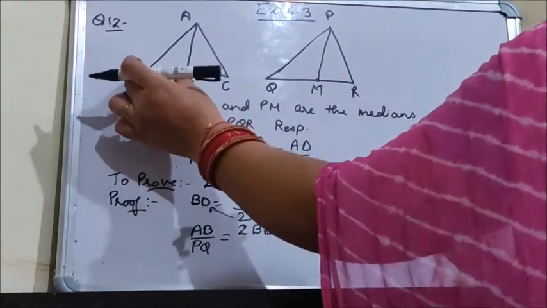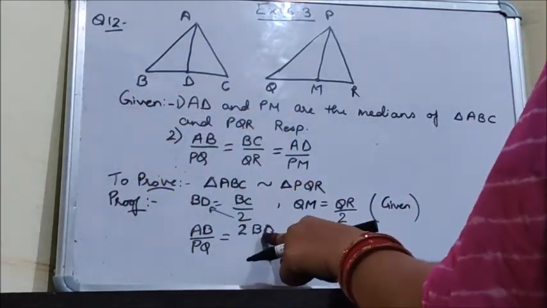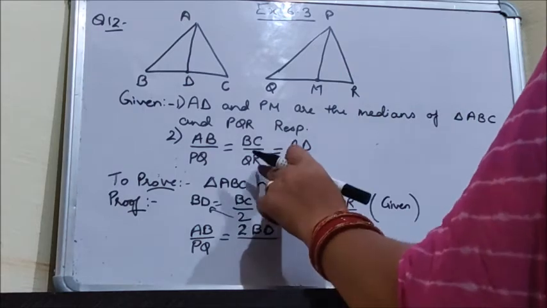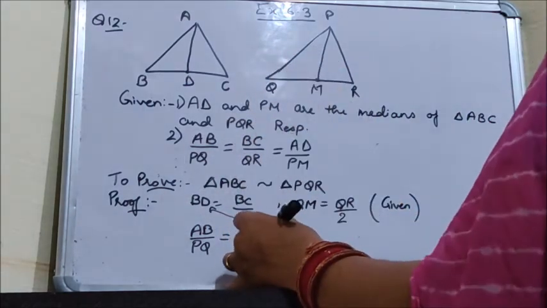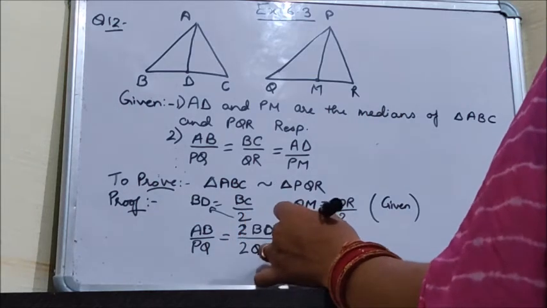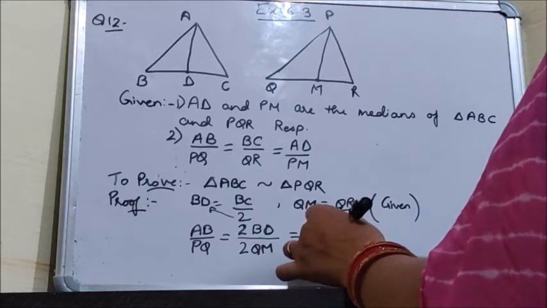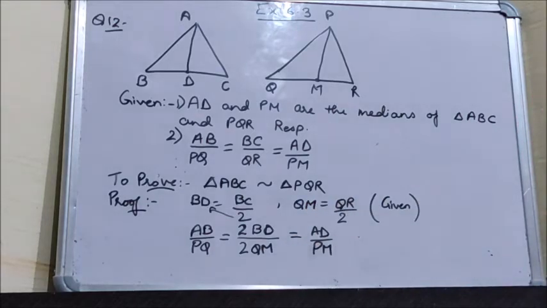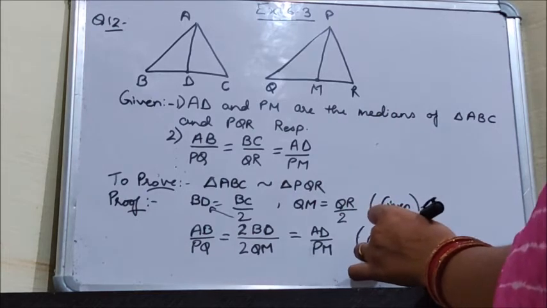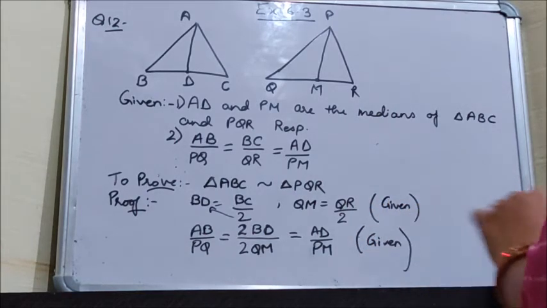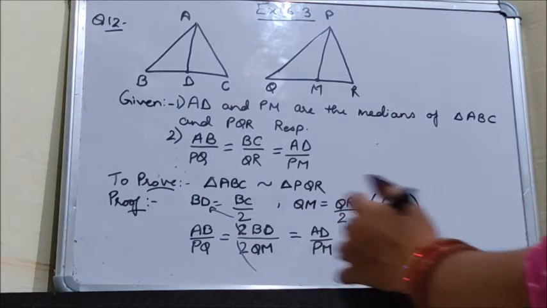If I double BD, then it is BC. So in place of BC I can write this, and in place of QR I can write 2 times QM, equals AD upon PM. Since a ratio is given, the 2 and 2 will cancel out.